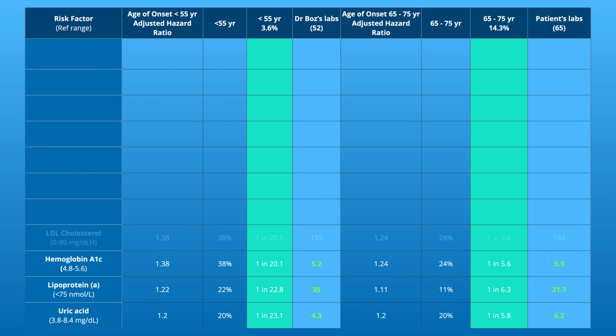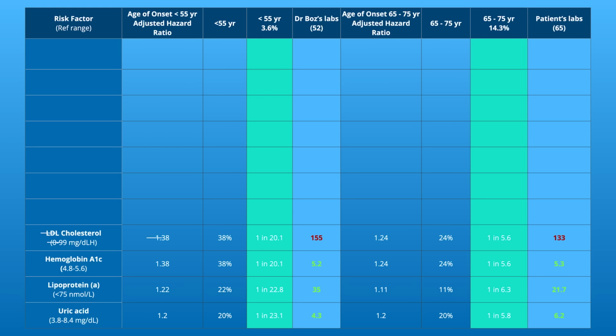This study points out that LDL is an increased risk factor for heart disease, and both my patient and I have an elevated number according to their chart. I don't think this is the best way to predict heart disease. So let's move to the next number, which is body mass index.